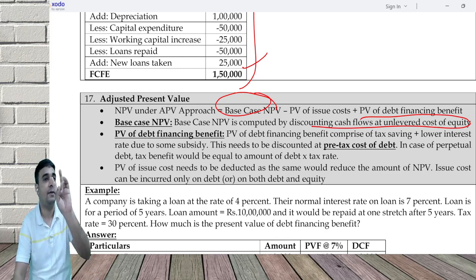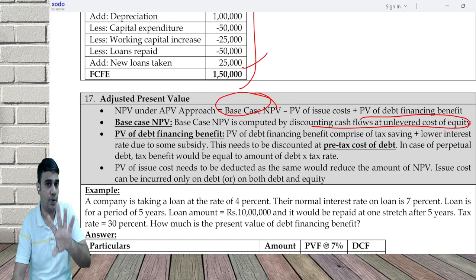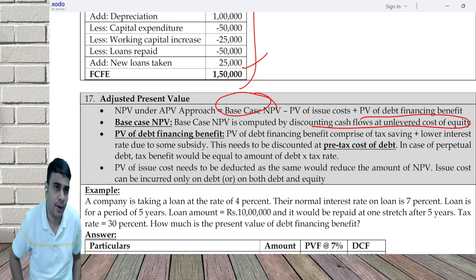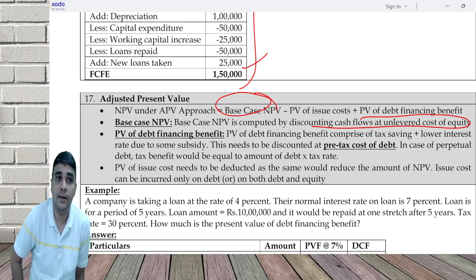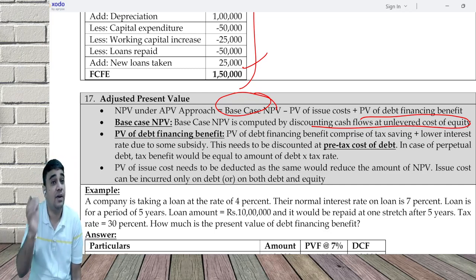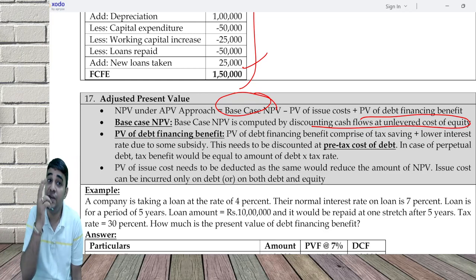Debt financing benefit can come in two ways. One is the tax saving. Second, suppose I'm putting up a project in a backward area, in a foreign country. Normally the rate of interest on a loan is 8% for me, but that country is saying we'll give you at 6%. So I save interest of 2%.